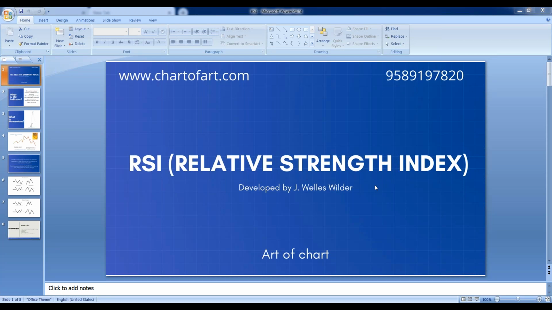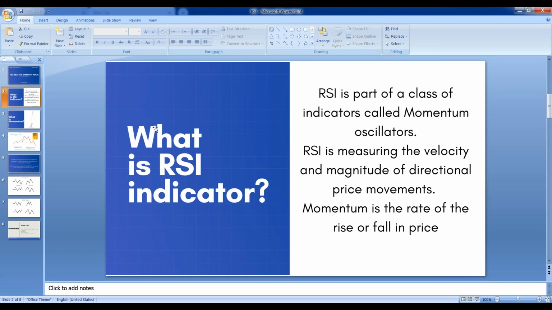Before starting, this was developed by Wilder sir. Basically, this RSI is a kind of indicator which is an oscillator. Now, what is the meaning of this oscillator? And it is called a momentum indicator. So first of all, we will be discussing momentum and then oscillators in detail. First of all, understand the point of oscillators.